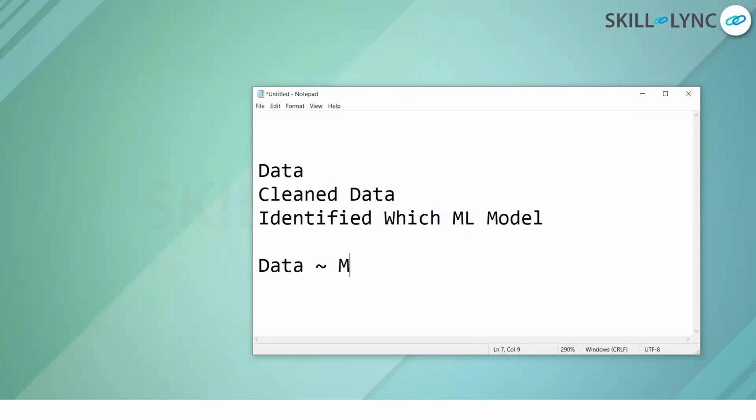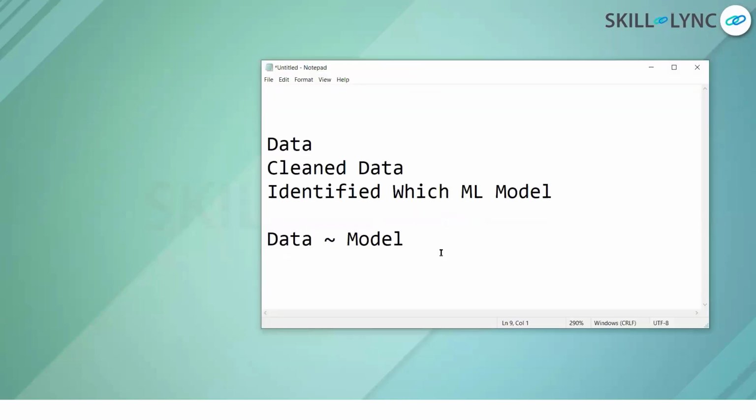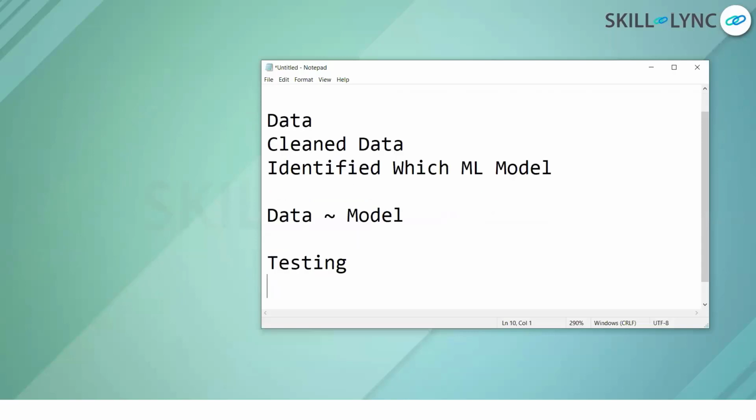Now you will test that model. Before doing any kind of prediction, you'll go for testing. And before that testing, we need the training of that model. How will training be provided?